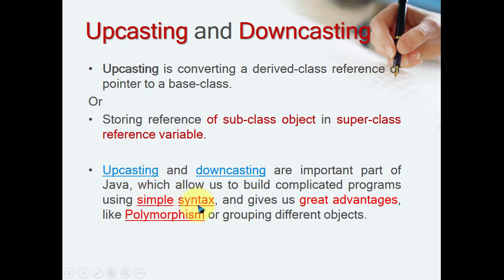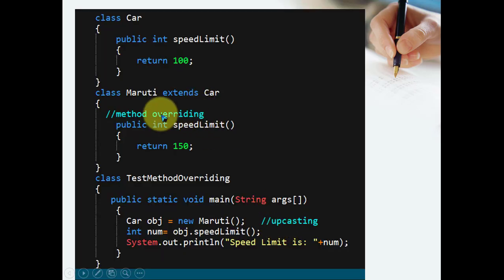Upcasting and downcasting are performed, and they give great advantages like runtime polymorphism and grouping the different objects. Okay, so let's check an example of this. Here is a class Car which has a speed limit of 100, and Maruti is a Car. But the speed limit of the Maruti is 150, and this is method overriding, correct? Public integer speedLimit, public integer speedLimit. Now two methods are available here. That is method overriding. The signature is the same, the method name is the same.